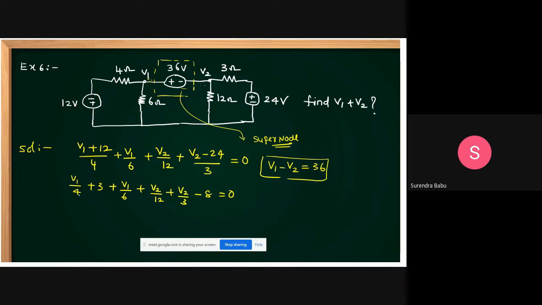Then from this you write the relation. How much can you get, students? 4, 6, 12 and 3. You find the LCM for that and simplify. V1 by 4 plus V1 by 6 plus V2 by 12 plus V2 by 3 is equal to 5. Is it correct?